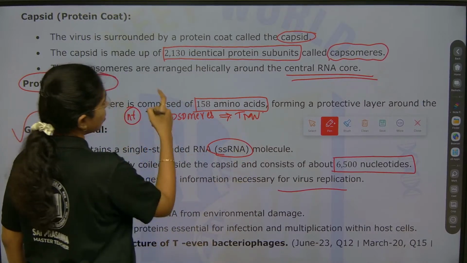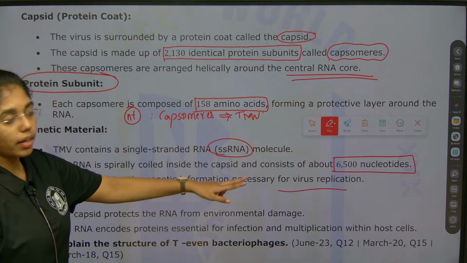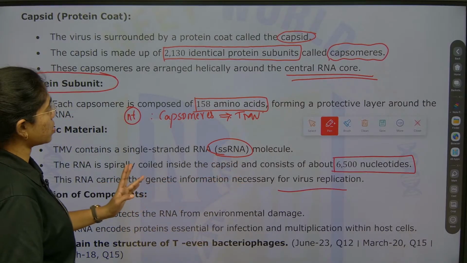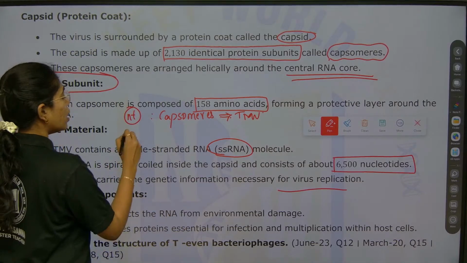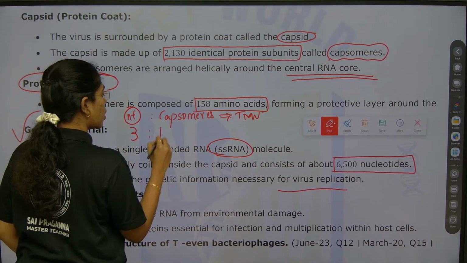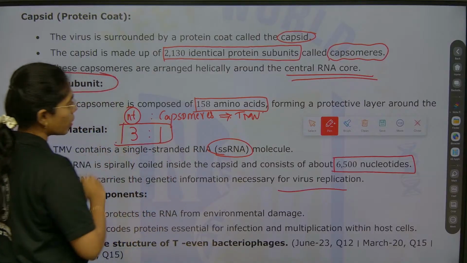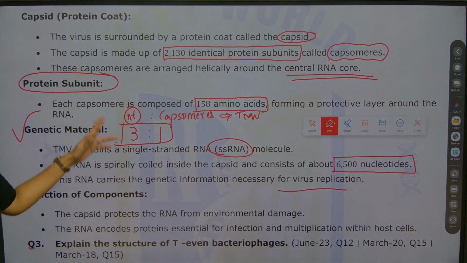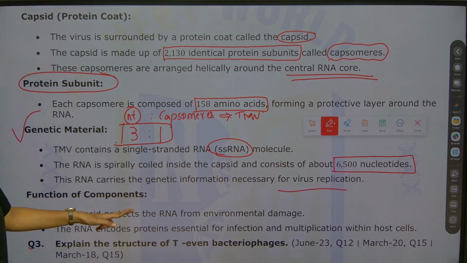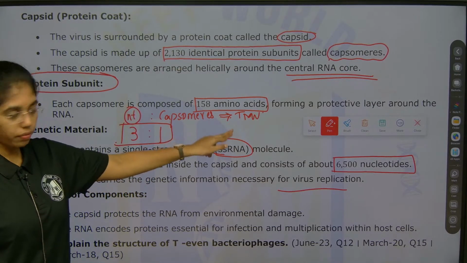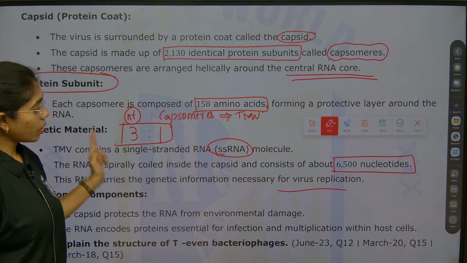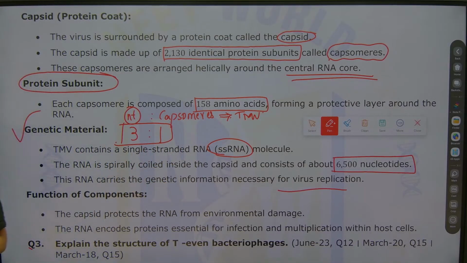Nucleotides are 6500 approximately, and protein subunits are 2130 or 2140, which is approximately a 3:1 ratio. The ratio of the number of nucleotides in single stranded RNA to the number of capsomeres in the capsid of TMV is 3:1. Clear till here?